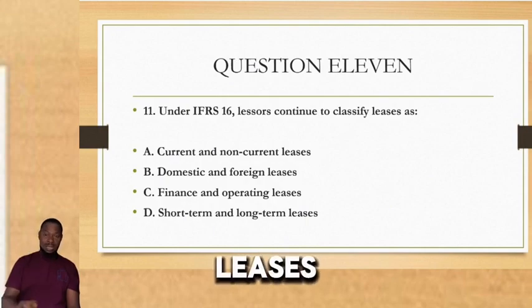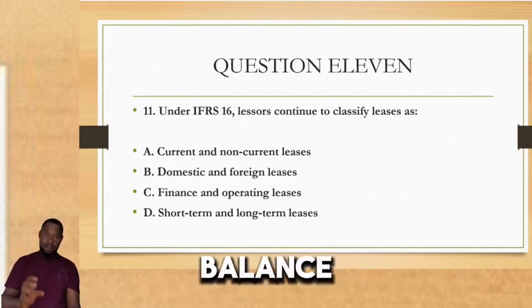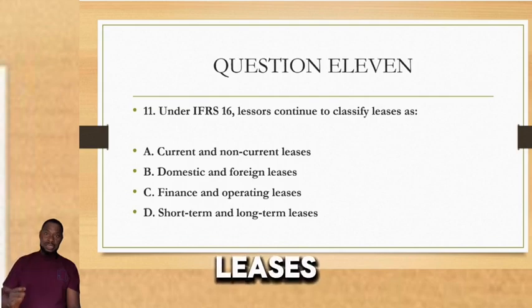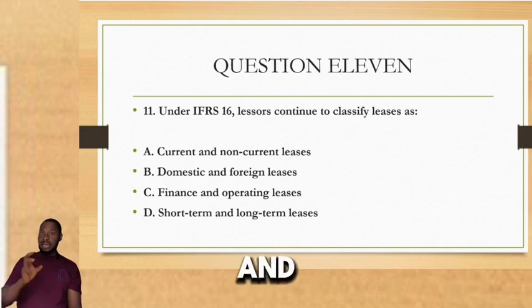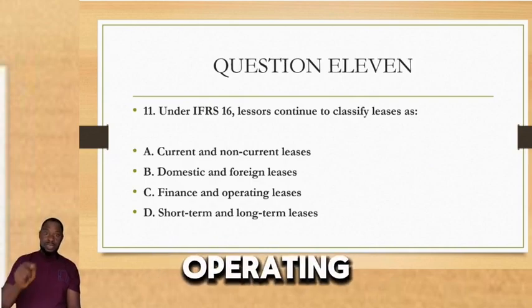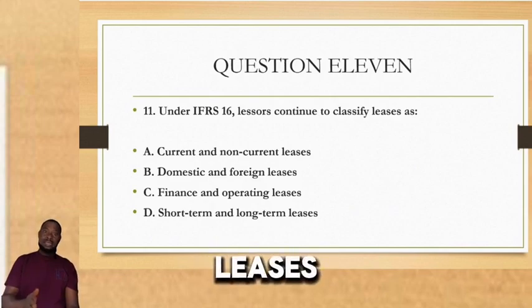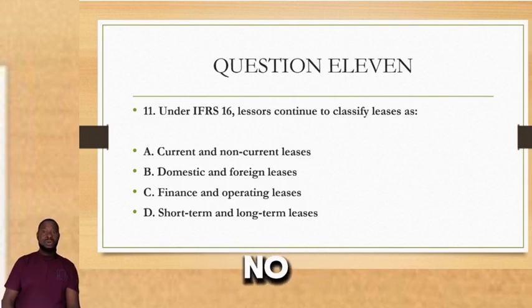But for the lessees, that has been overruled. They are no longer allowed. Because of what? Because of the off-balance sheet loophole. Yes, because lessees were hiding their liabilities from the balance sheet and categorizing most of them as operating leases. So only lessors are now permitted to classify their leases as finance leases and operating leases. But for the lessees, it is no longer allowed under IFRS 16.